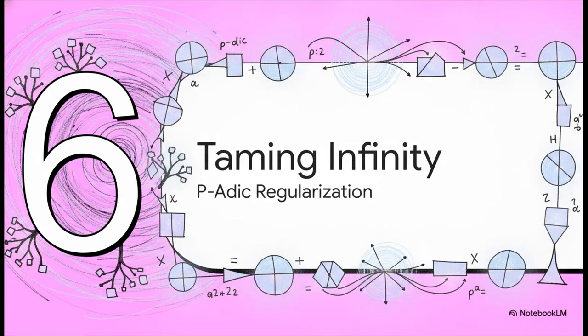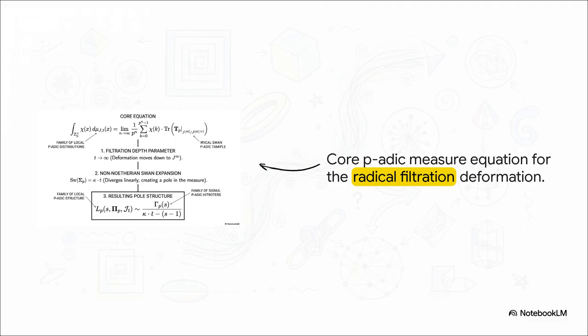Section 6. Taming infinity with p-adics. For the finale of our explainer, we need to calculate the exact analytic value that neutralizes this quarantined infinity. We construct a p-adic deformation path parameter, denoted t. In the core equation, we integrate a p-adic character chi of x over the Galois units. This parameter t continuously tracks the depth of the filtration all the way down to the infinite intersection. We need to find out exactly how the local regularizer strips away the trivial zeros generated by the Frobenius eigenvalues.